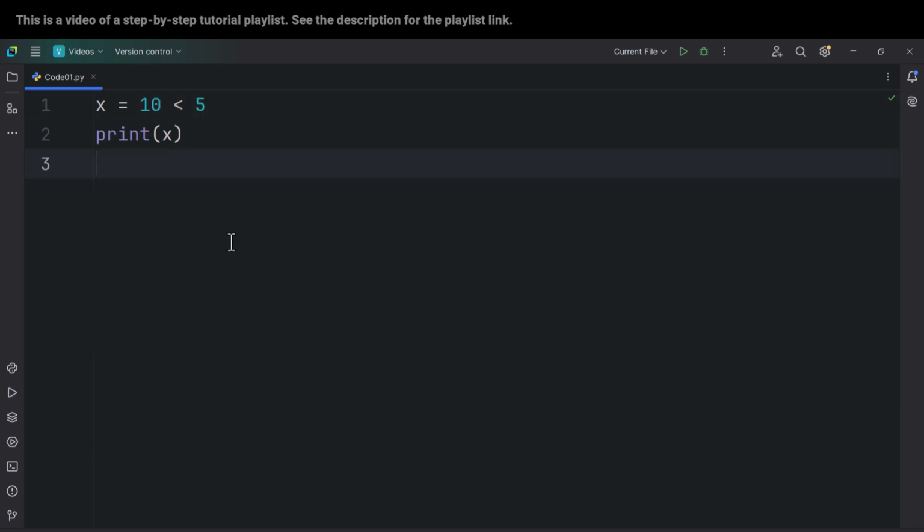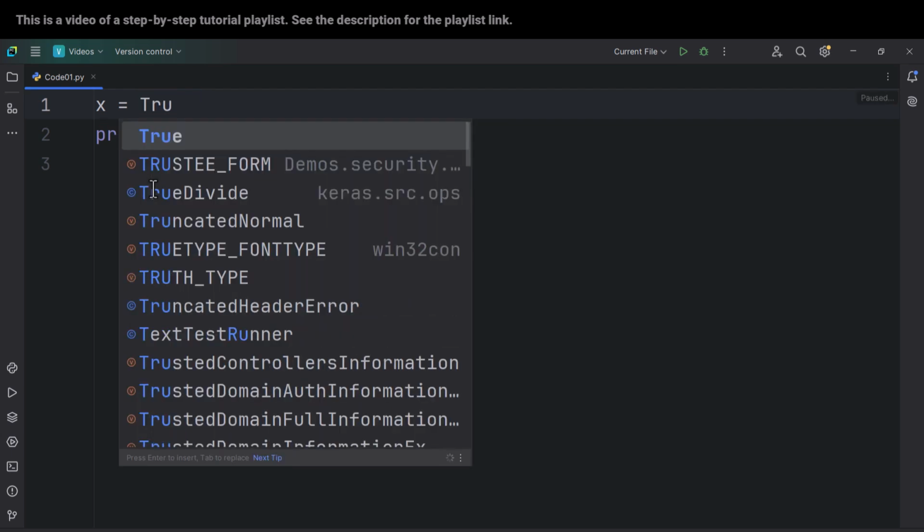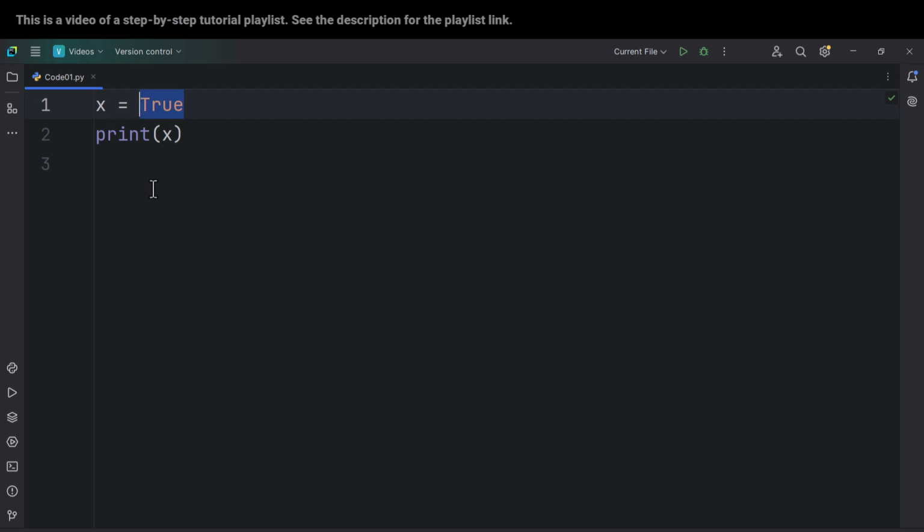So here we have some variables which can be true or false. And the type of these kinds of variables is called Boolean. And also remember that we can pass explicit values as well. For example, here we can say x is equal to True or x is equal to False. And remember that the first letter is uppercase.